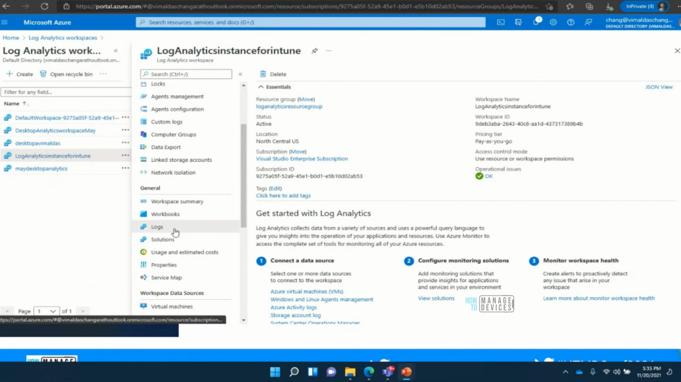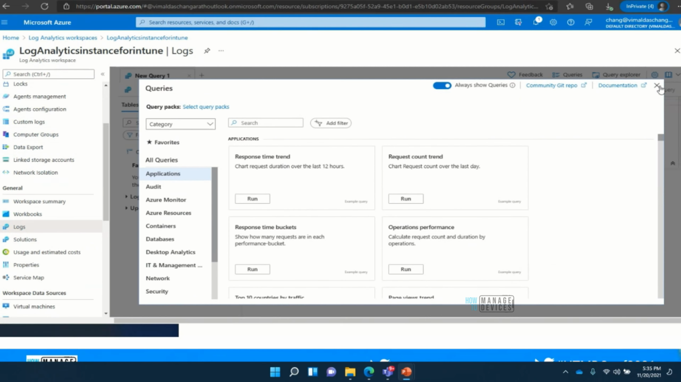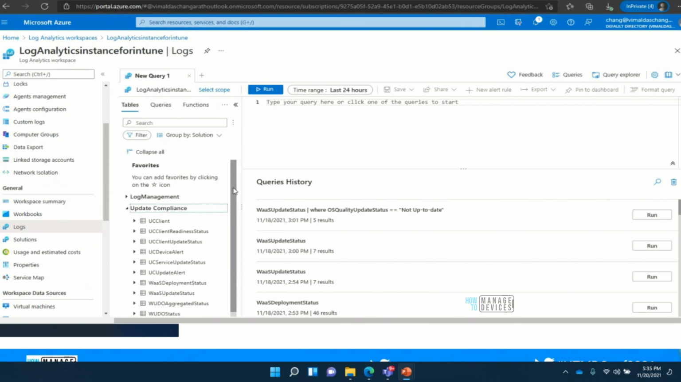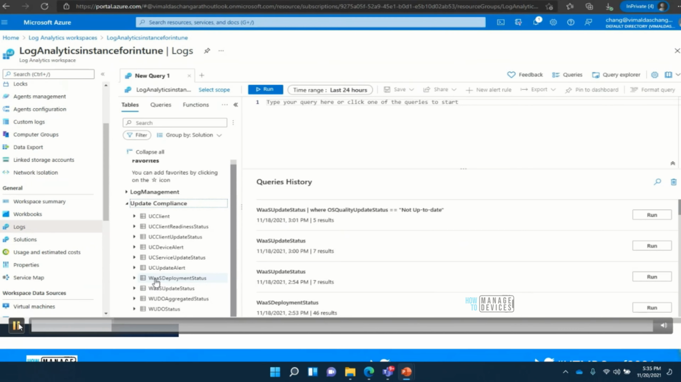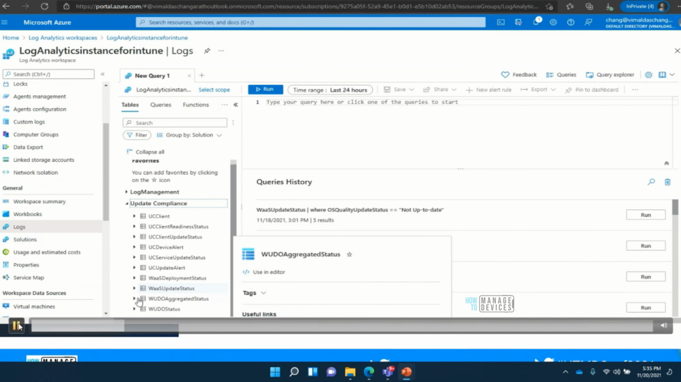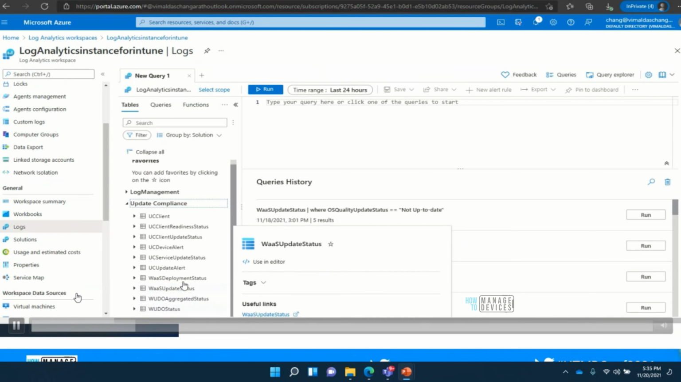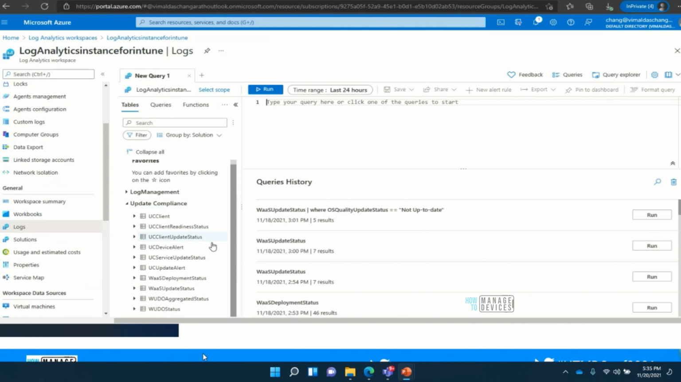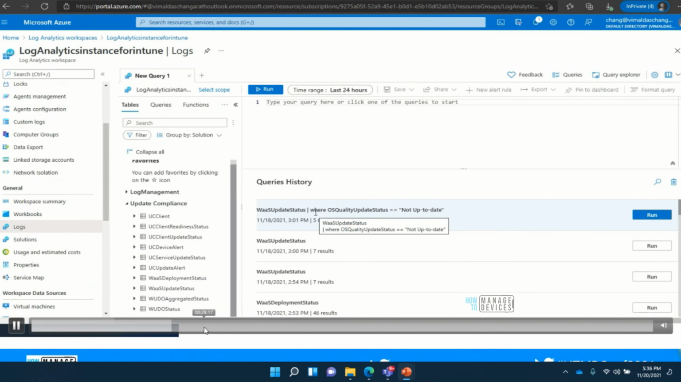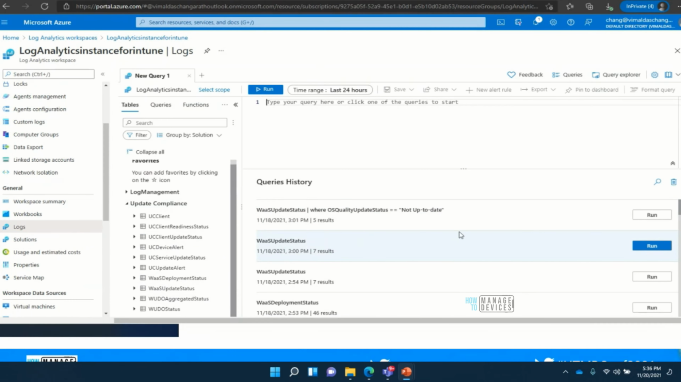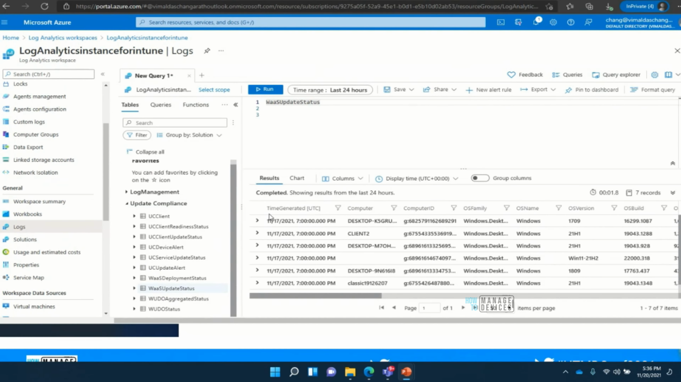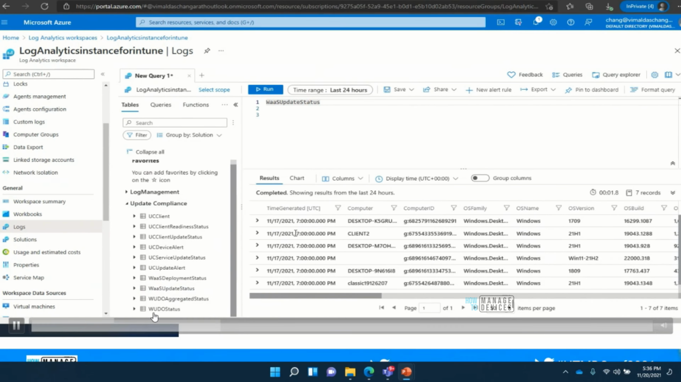If you go to the Log Analytics, you can see the update compliance tab at the right side, and you can see the tables here. If you click any one of the tables, you can get all the data within that table, and you can customize that further. For this example, if I type the table name, the update status, and run that query, it returns the list of computers in that table.